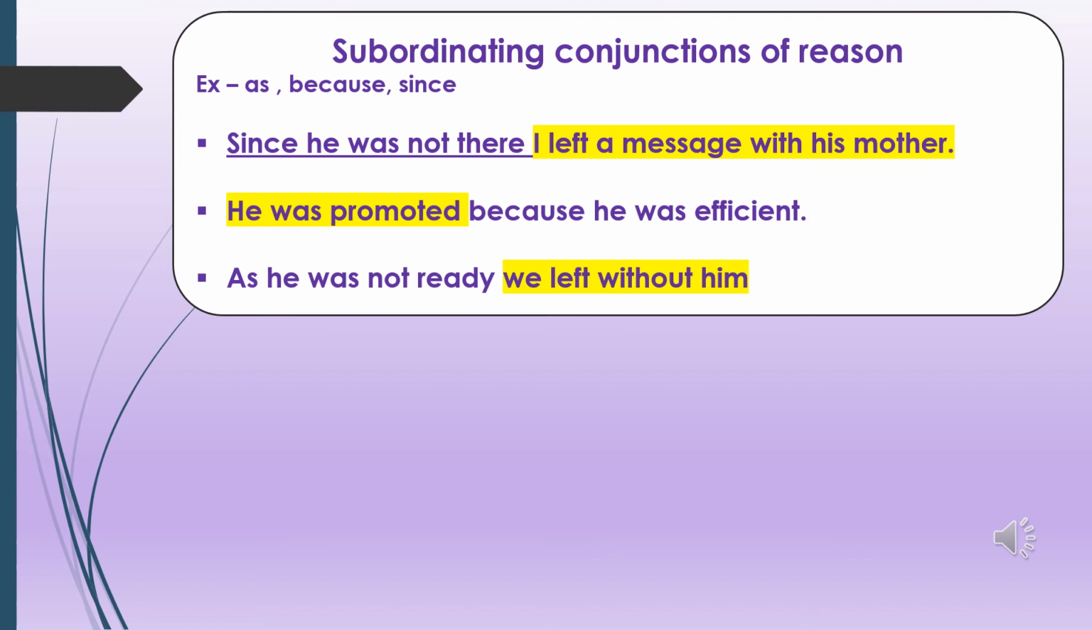He was promoted because he was efficient. Here the conjunction is because. Okay, and he was promoted is the main clause. As he was not ready, we left without him. There should be a comma. As he was not ready, we left without him. That is the main clause, it is giving you the complete idea. The other conjunction is as, the subordinating conjunction which is used to connect to the other part of the sentence. So since, because and as are used like that, to show the reason.